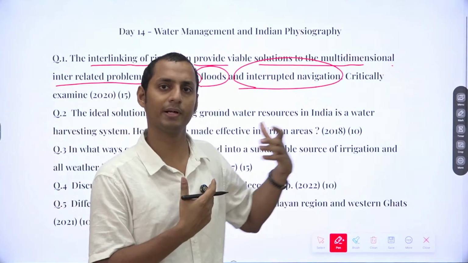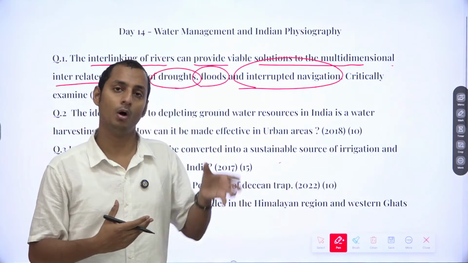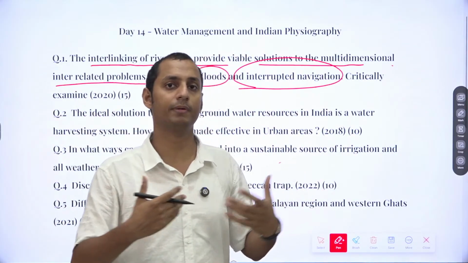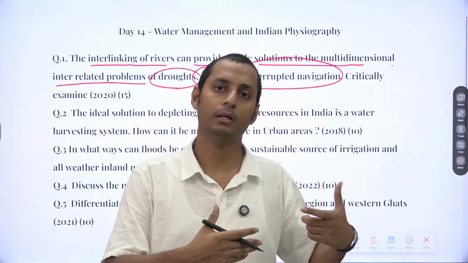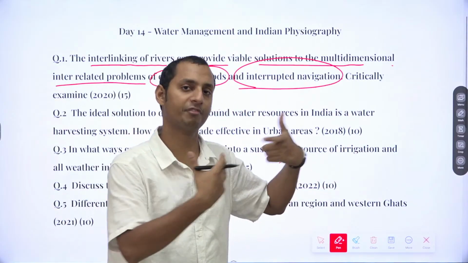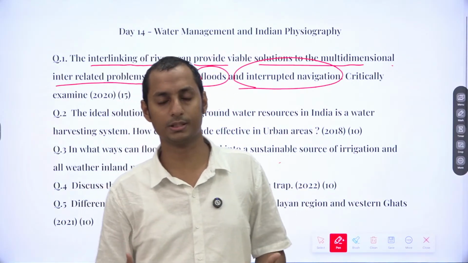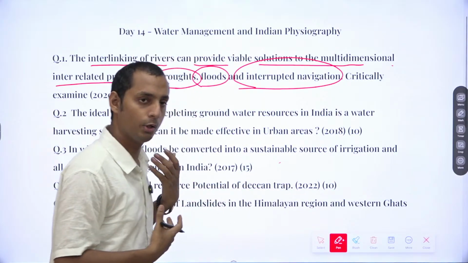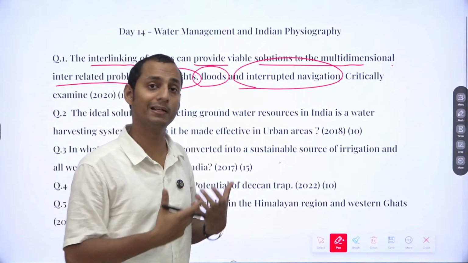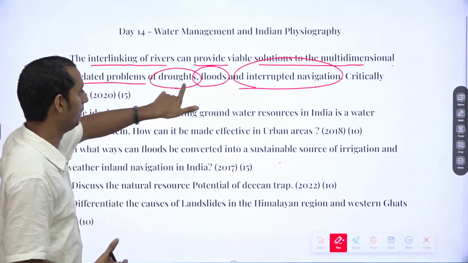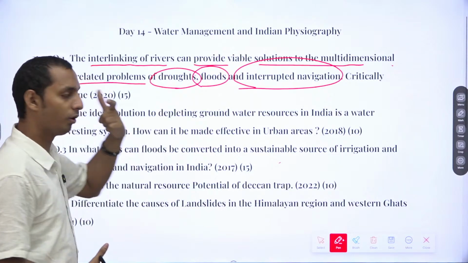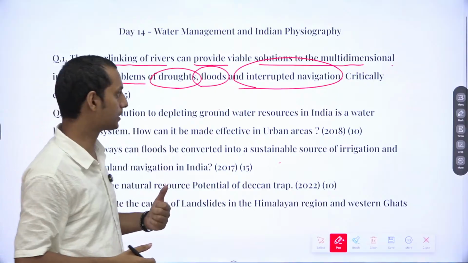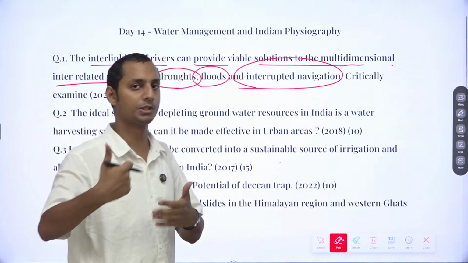Mention a recent flood, or the recent droughts in India, or let's say mention that 60% of India's rainfall is received in just 4 months, and at such time there are floods in many areas, after which there are many droughts in various other areas. To overcome this, interlinking of rivers has been touted as a viable solution. So you must provide a transition into the interlinking of rivers. Also mention droughts and floods in the introduction. Then go for the first body part, which is how interlinking of rivers helps to avoid droughts, then floods, then interrupted navigation, then provide the challenges regarding the same.